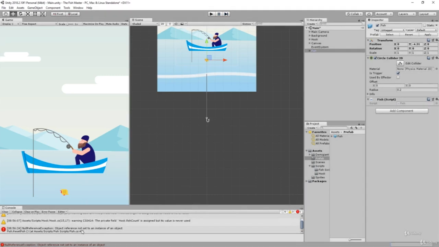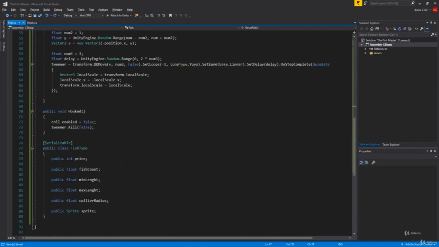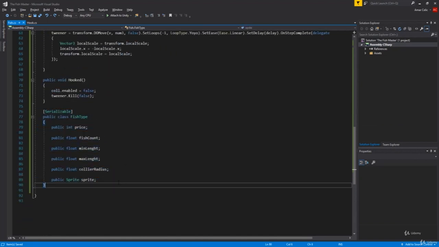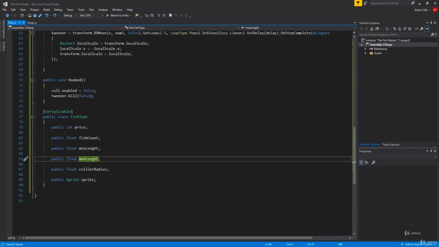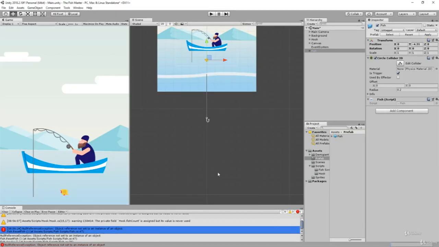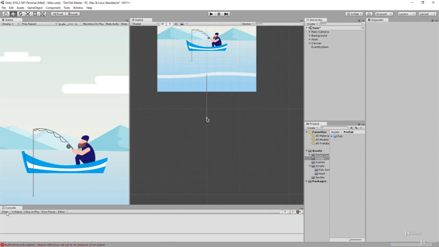And as you can see, we have a problem. We haven't added this. Maybe if we were to add the floats, we could see our fish moving, but I will leave that up to you. Try that out for yourself, because this video is a bit too long and I do not want to expand it with information that's really not needed.